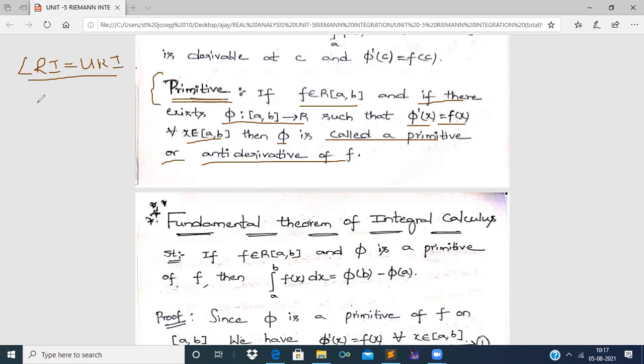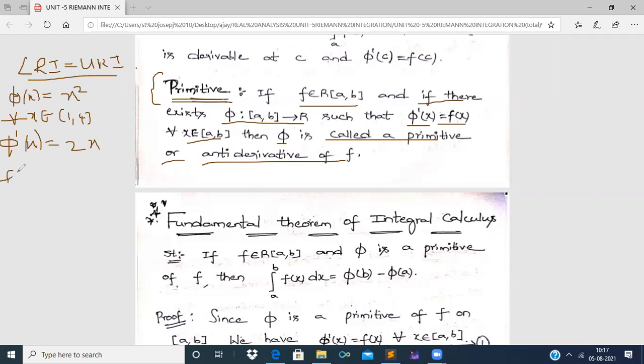Let us take an example of phi such that phi dash of x is equal to f of x. Take phi of x equal to x square for every x belonging to the closed interval [1, 4]. Then what is phi dash of x? It is equal to 2x.